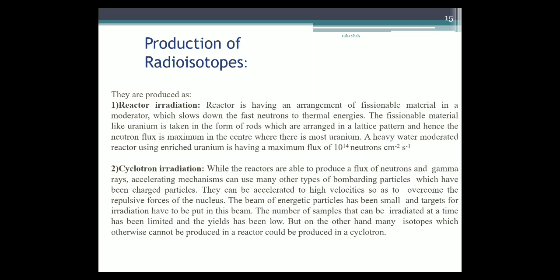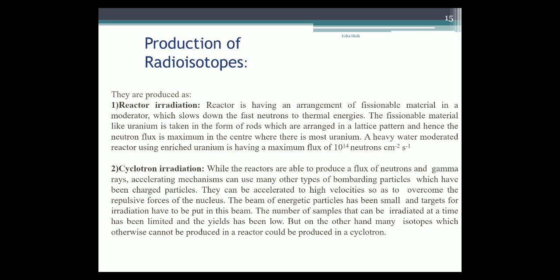The fissionable material like uranium is taken in the form of rods, which are arranged in a lattice pattern, and hence the neutron flux is maximum in the center where there is most uranium. A heavy water moderated reactor using enriched uranium has a maximum flux of 10 raised to 14 neutrons per centimeter squared per second.